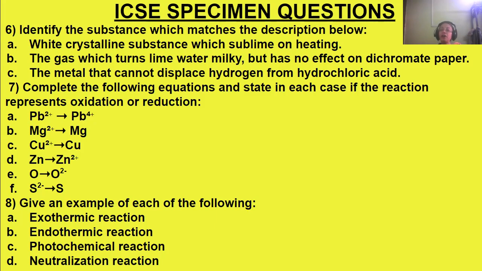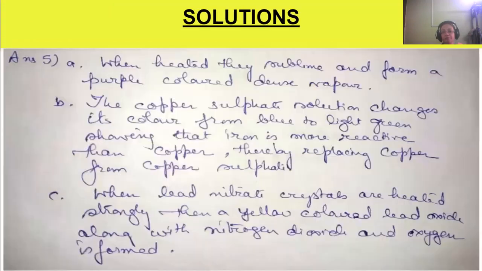Here sulfur, so it's a reduction process. Then sulfur 2 minus is becoming a non-metal sulfur, ground state, zero state. So no charge on it. That means it will lose 2 electrons and it will form S0, that is no charge on it. So as it is losing electrons, it will form an oxidation process. So let's check the answer once.